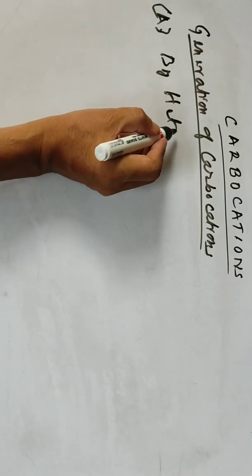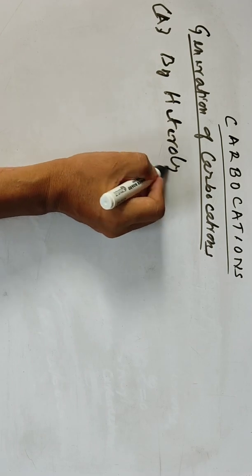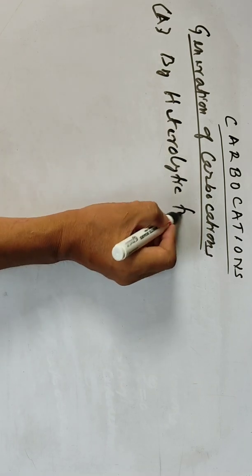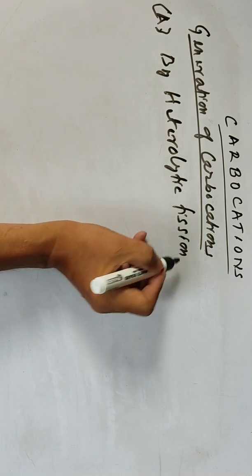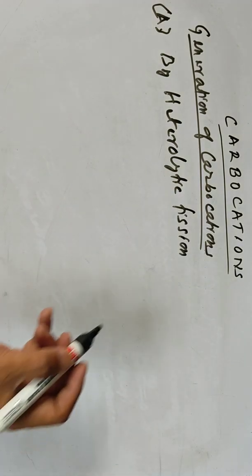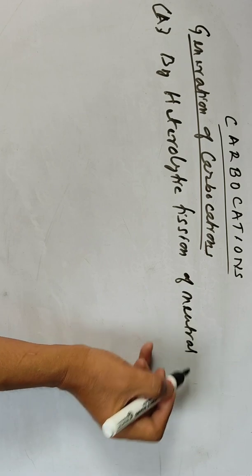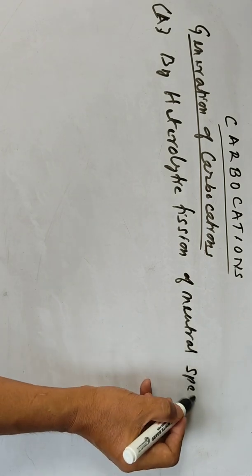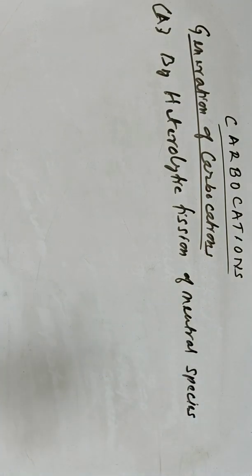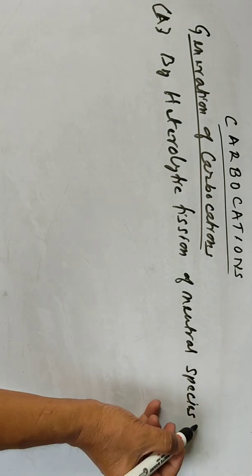The first one is generation of carbocations by heterolytic fission of organic species or organic compounds.